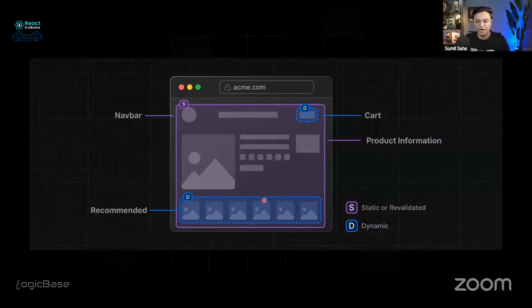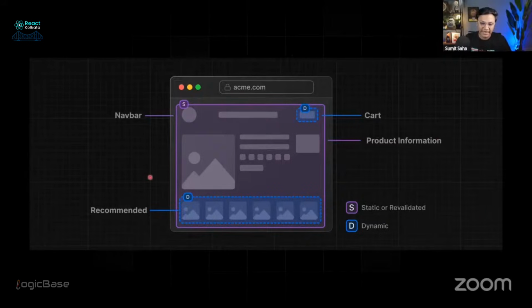You may have heard about Next.js streaming. If you don't know these topics, I will definitely share my resources so you can combine them together. But right now you can consider streaming as a dynamic thing: after the page loads, it will request those resources, like this dynamic part, individually from the server side in parallel. Okay, so that's the summary, the top-level view of Next.js cache components.